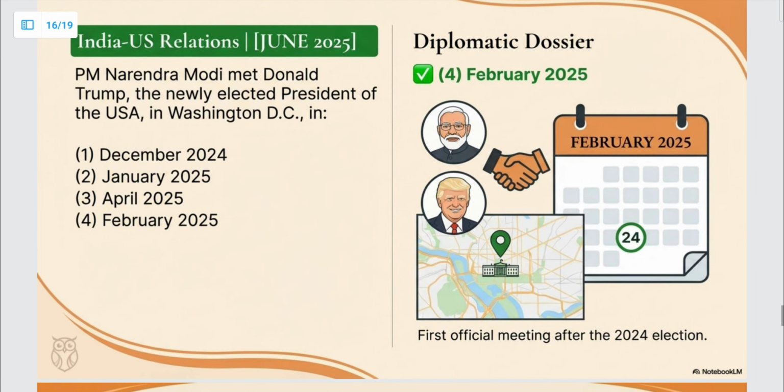नेक्स्ट क्वेश्चन, दिस इज फ्रॉम June 2025. PM Narendra Modi met Donald Trump, the newly elected president of USA, in Washington DC in which month? So this is a current affairs based question, and the answer for this is February 25. ठीक है, so keep an eye on the news as well, since such current affairs based questions are also being asked in the exam.